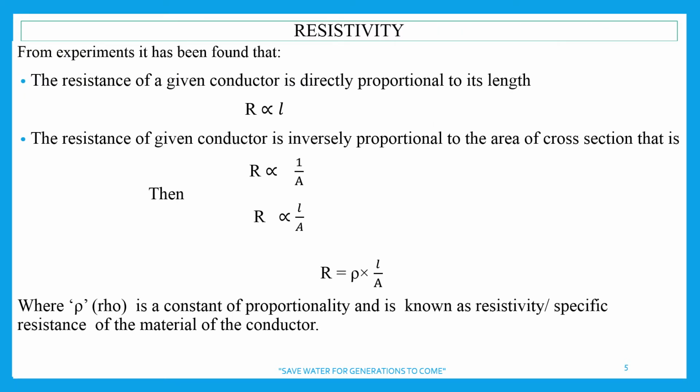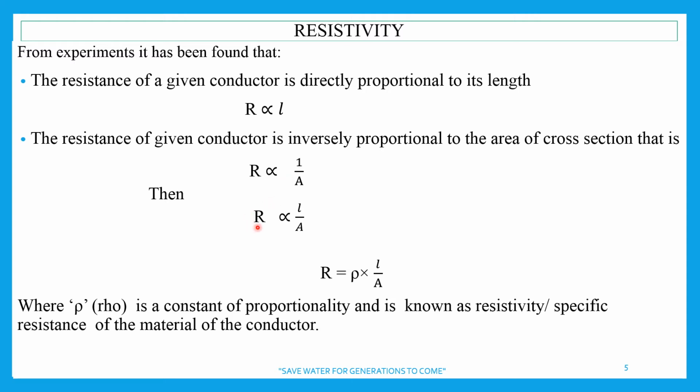Now, a new term we are going to discuss, that is resistivity. Resistivity and resistance, these two are different terms. By experiments, this we have just discussed, and the experiment I shall show you. Resistance is directly proportional to length. This we have done. The resistance is inversely proportional to area of cross section. This we have done. Now when we join these two, for the same wire, its length is changed, its area is changed.